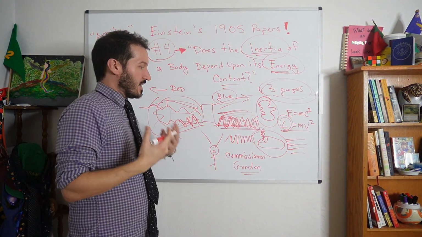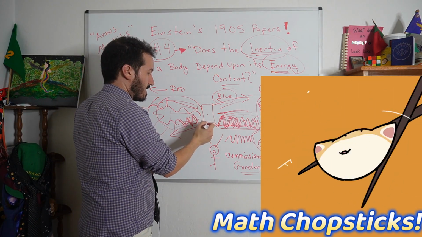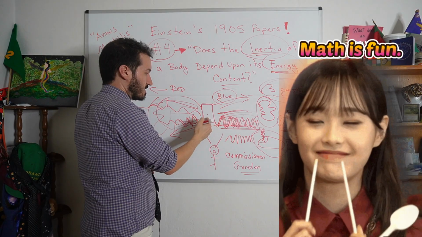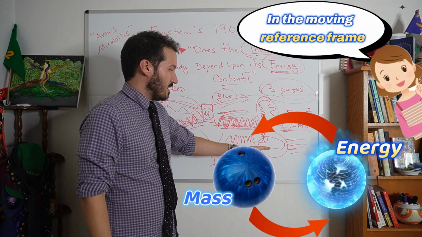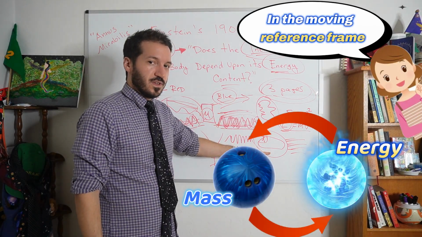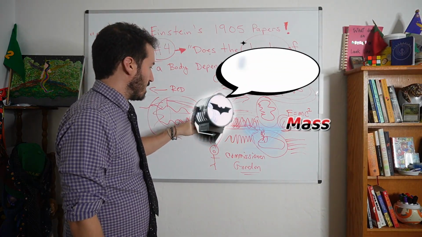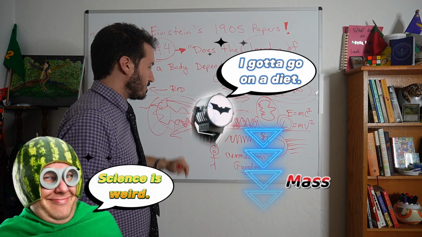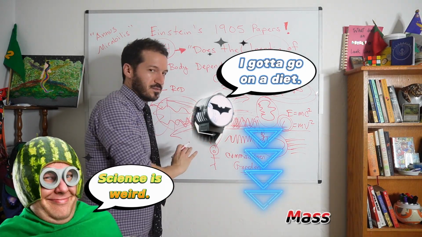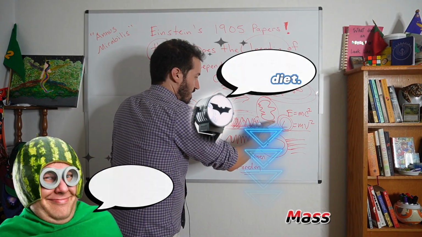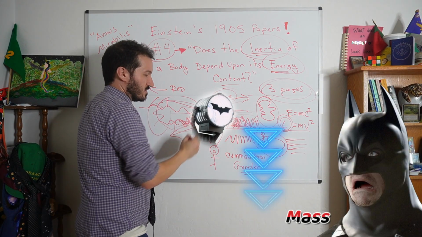And so what Einstein deduced, using his fancy math chops, is that the mass of the bat beacon itself would actually have to change. Because to balance out this equation, in this scenario with a moving relative observer, moving parallel to these two light beams, this mass would actually change. And this would create a stable, energetic system here. So the energy going this way would be a lot more, and the energy would be less here, and that would be balanced out by this having to lose some energy.